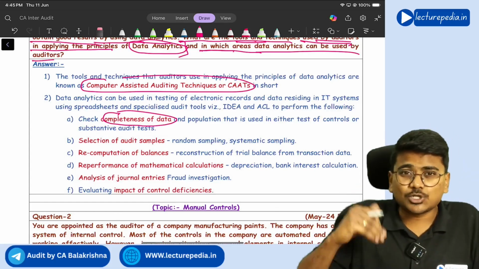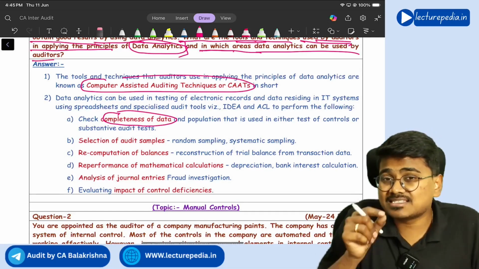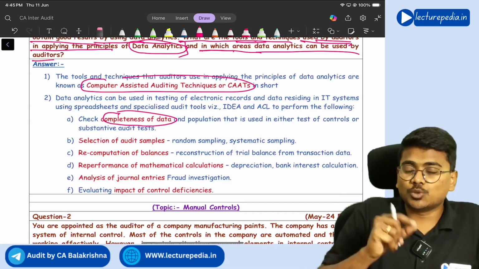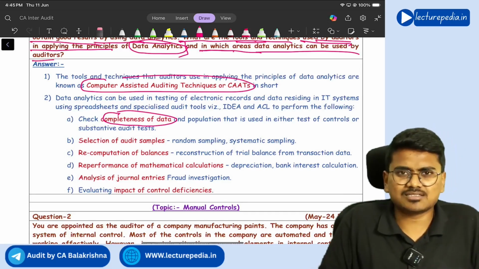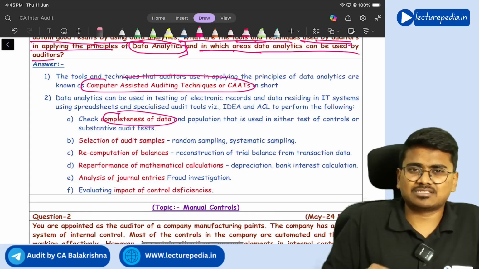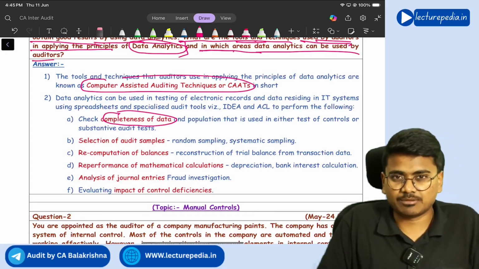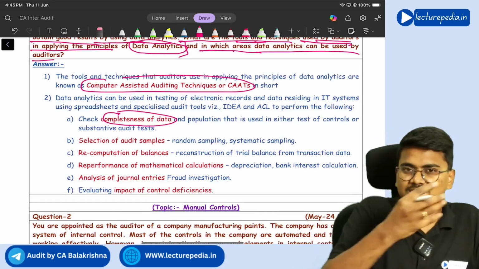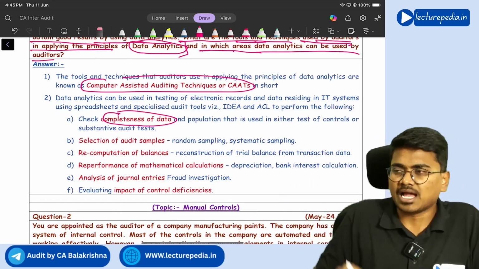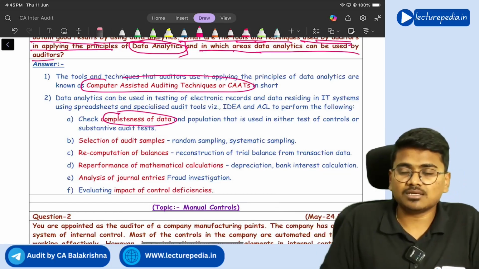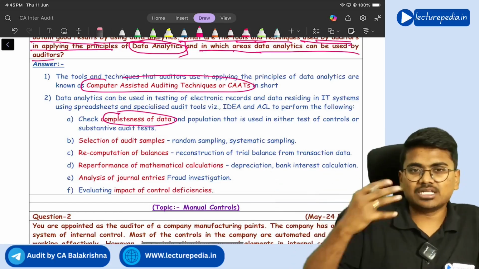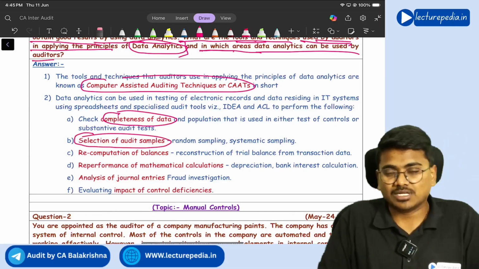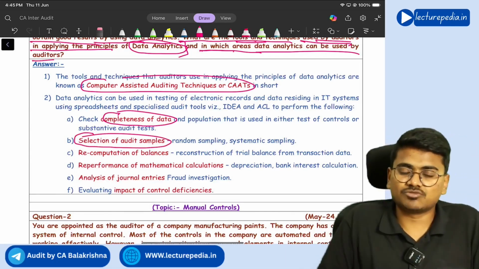Similarly, during the audit you will take sample, right? So for taking sample also you can use these tools. There are various sampling methods, right? Interval sampling, stratified random sampling. Now you need not manually apply these methods. You can just give the data to the system and tell the system which method to apply. By applying that method, it will select the sample. So for selection of audit samples also, this particular data analytics tools will be useful.